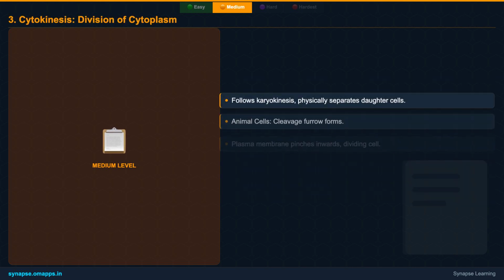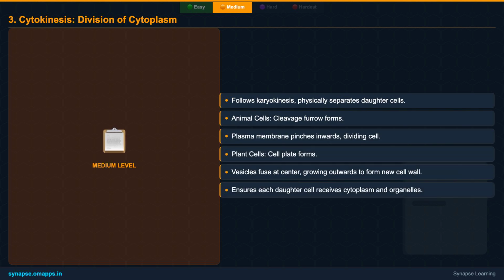Following nuclear division is cytokinesis, the division of the cytoplasm. This process differs between animals and plants. In animal cells, a cleavage furrow pinches the cell in two, much like tightening a drawstring. Plant cells, with their rigid cell walls, form a cell plate in the middle, which grows outwards to create new cell walls. This ensures each new cell has its own complete set of organelles and cytoplasm.